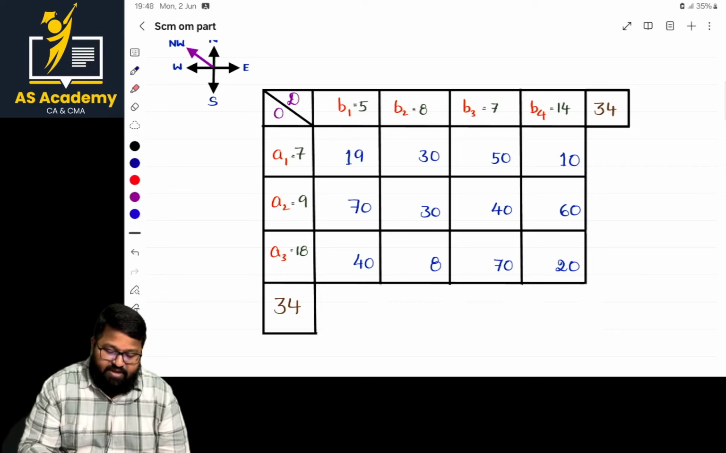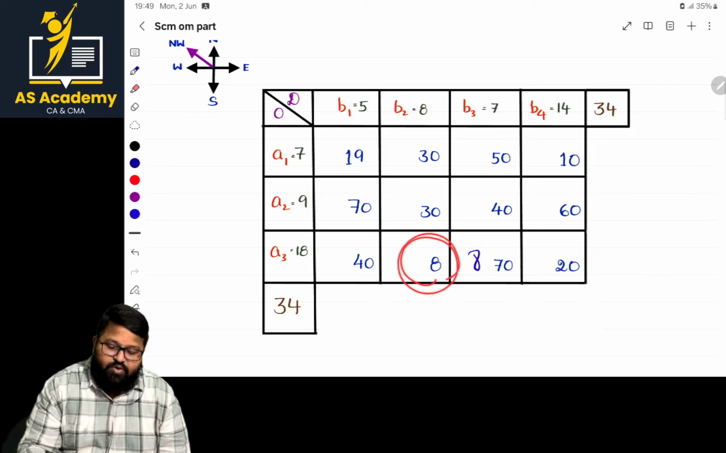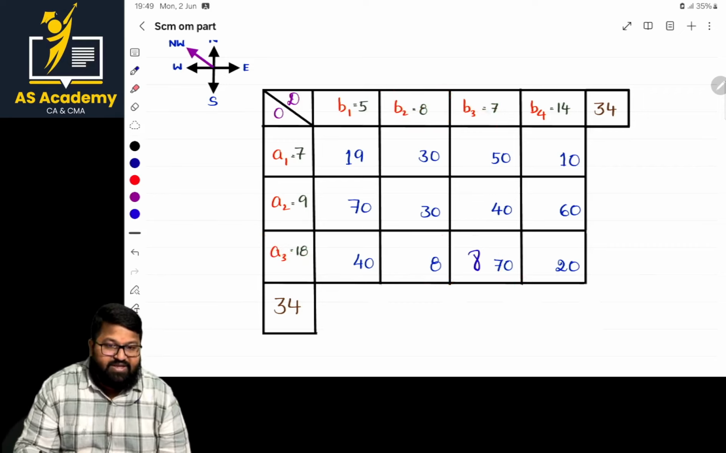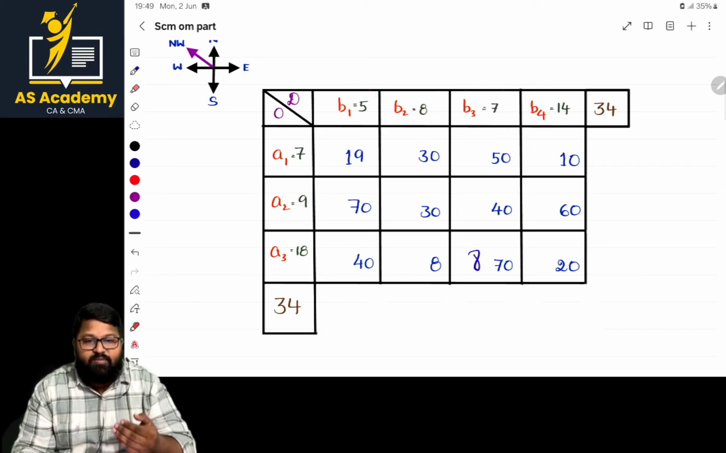For example, there are two 8s, the least cost. If I select this least cost, what maximum allocation can I make? 18 or 8, whichever is least, 8. So 8 can be allocated. But in the other case, what is the maximum allocation? 7 or 18, so 7. Maximum allocation 8 or 7? 8. So I will go with that number.